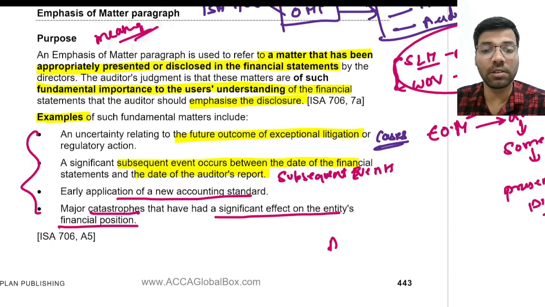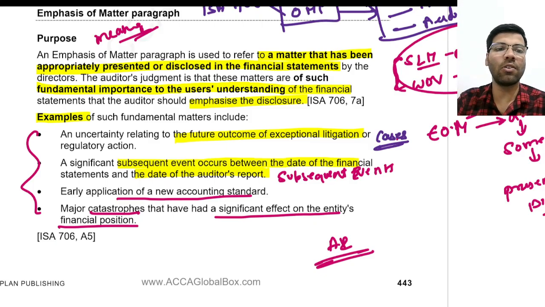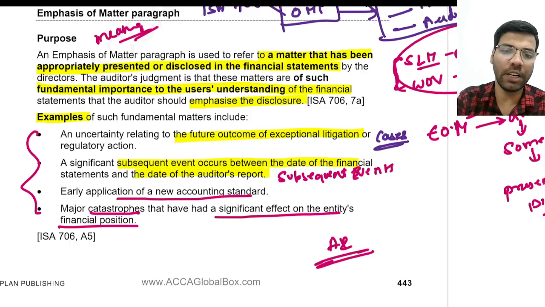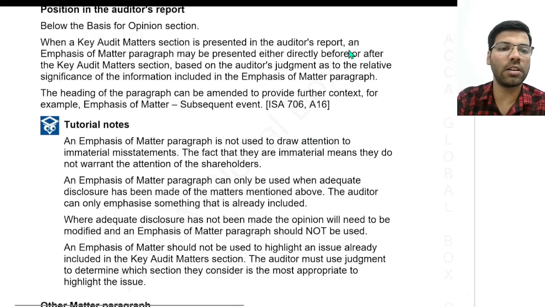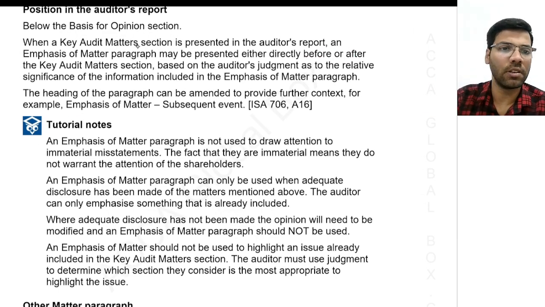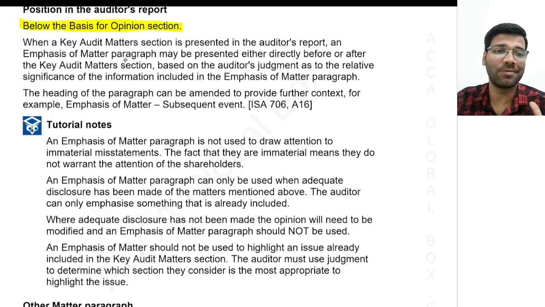What happens in the auditor's report? In the auditor's report, there should be a separate section called the emphasis of matter paragraph. You put a heading for this, and below that you start explaining one by one. Next comes its position in the auditor's report. I already told you this: title, addressee, opinion, basis of opinion. Below that, key audit matters. Below that, emphasis of matter paragraph.